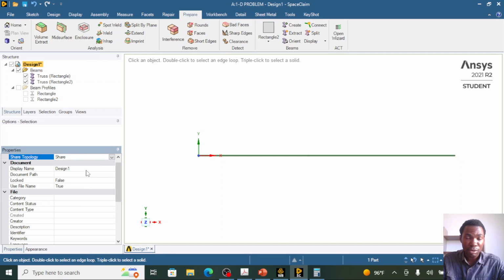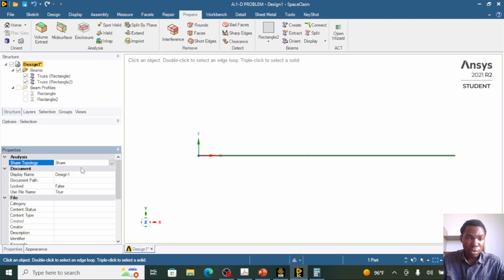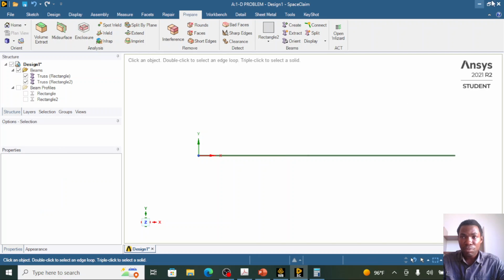It is very important. We won't be able to run analysis and get results if we don't apply this setting. So make sure under the shared topology, this is set to share. Now we can leave the SpaceClaim work environment by closing this window.